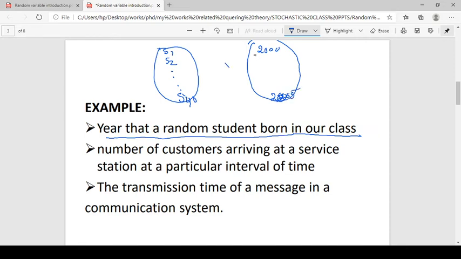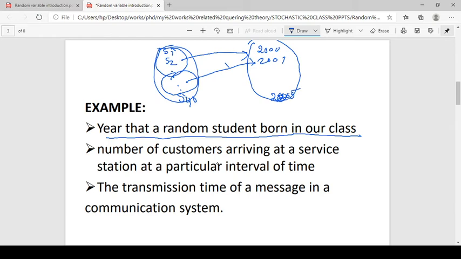S1 to S5, born in 2000, can be mapped to 2000. Others are 2001, so we can map them to 2001. So similarly, the year a student in our class was born is a random variable.